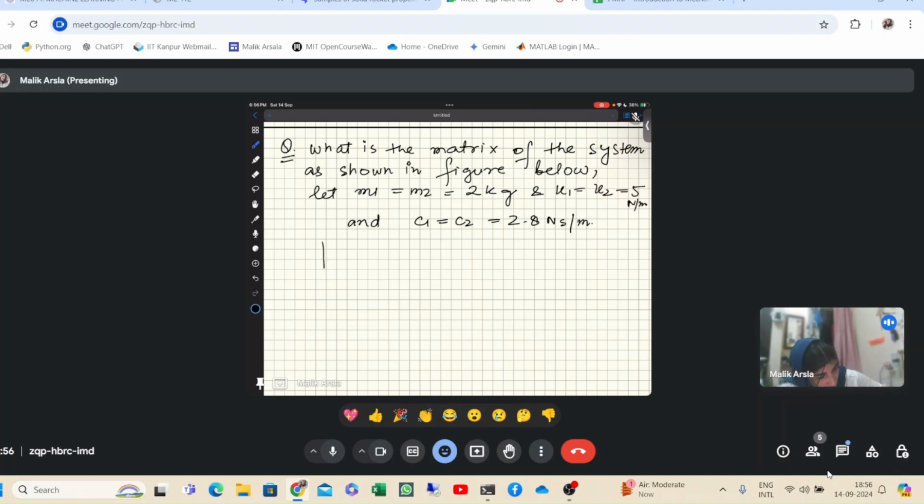So let me draw the system. We have a spring mass damper system here, m1, k1 and c1, and to it we have attached another spring mass and damper system.